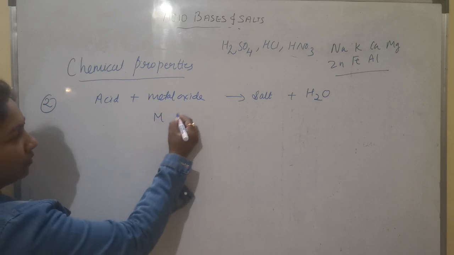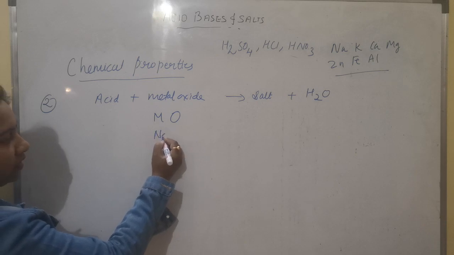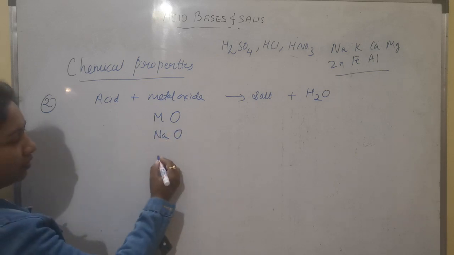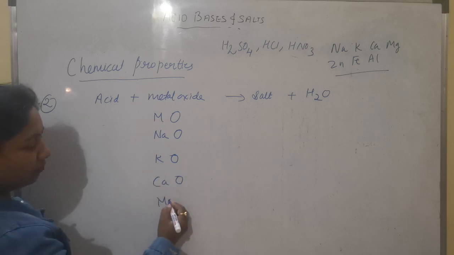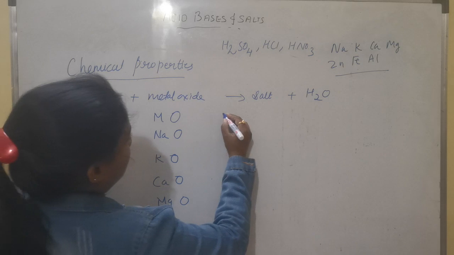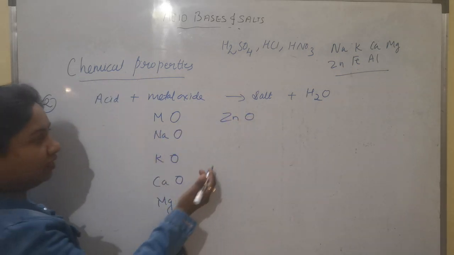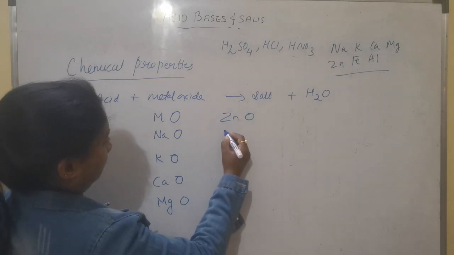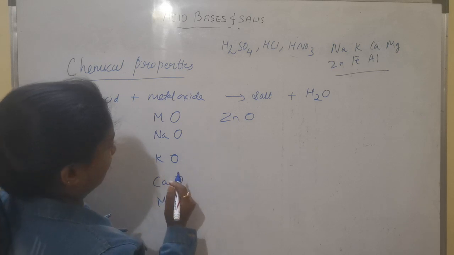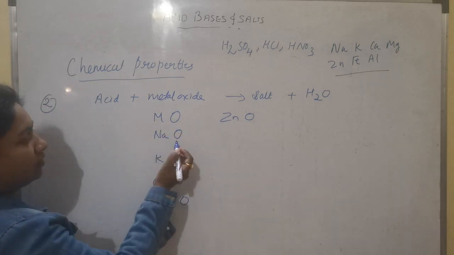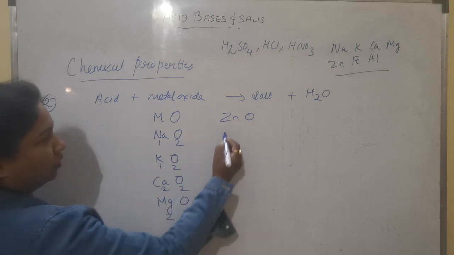Metal in combination with oxygen will give metal oxide. So take any of the metals: sodium, oxygen, potassium, oxygen, calcium, oxygen, magnesium, oxygen, zinc, oxygen. We have to satisfy the valency also, so we will be writing it later. First just write like this. Then what? Sodium, potassium, calcium, magnesium, zinc. Okay. Now we will satisfy the valency. 1, 2, 1, 2, 2, 2, 2, 2, 2, 2.